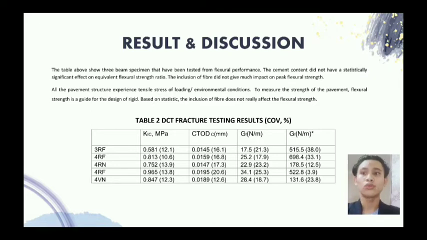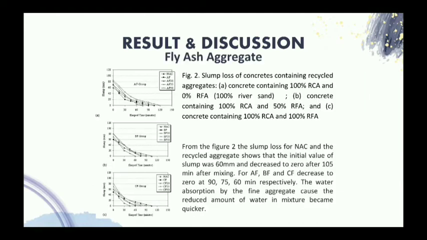So, as Table 2 shows, the KIC, also known as the critical stress intensity factor, is a measure or a guide of a material's initial cracking resistance. And the mix containing 4% cement was statistically greater than the mix containing 3% cement. Next, I will explain the result of fly ash in the concrete mixture.